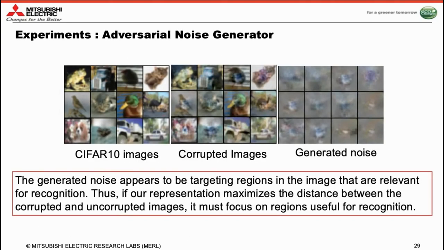Now let us look at some experiments. Here we show what the adversarial noise that our generator produces looks like. We show it on CIFAR 10 images rather than on videos so that we can avoid temporal understanding in our visualizations. We see that the noise is very targeted and is concentrated on regions of the image that are perhaps most useful for recognizing the image category. For example, the face of the cat at the top right.